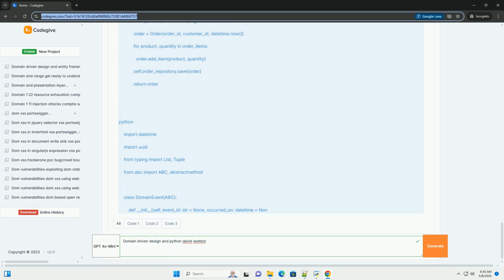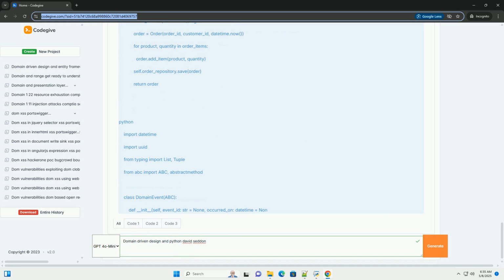2. Strategic design in DDD. Bounded contexts. A bounded context is a specific responsibility area within the overall domain. It defines the boundaries within which a particular domain model applies. It's like a separate world with its own rules and vocabulary. For example, in an e-commerce system, you might have bounded contexts for catalog, order management, shipping, and payments.